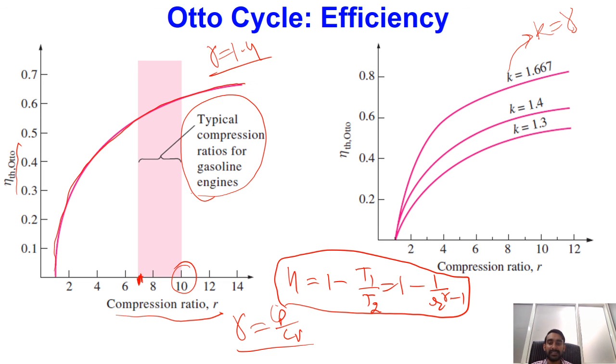So while the compression is happening, after the compression stage, pressure and temperature of the air fuel mixture is increasing. So what we want to do is keep the temperature of the air and fuel mixture in such a fashion that it is below the auto ignition temperature of the fuel. So what is the meaning of auto ignition temperature? Auto ignition temperature is the temperature at which automatically, without any spark, the combustion of fuel starts.